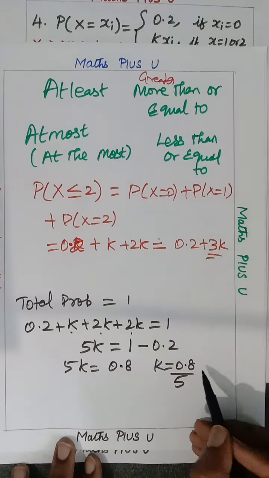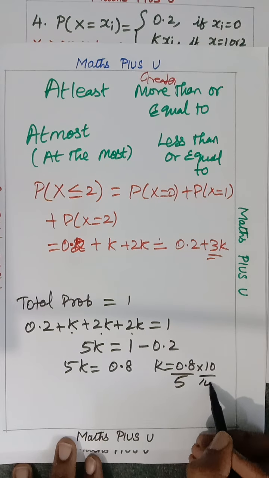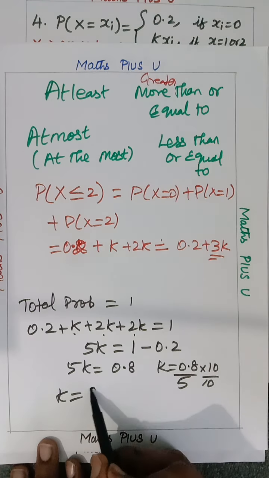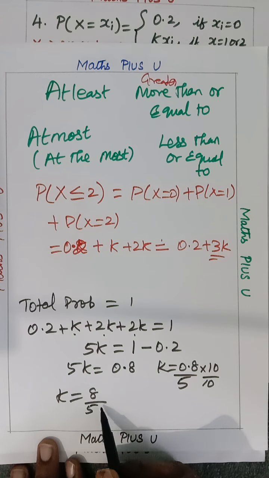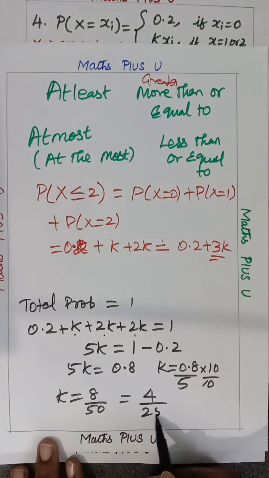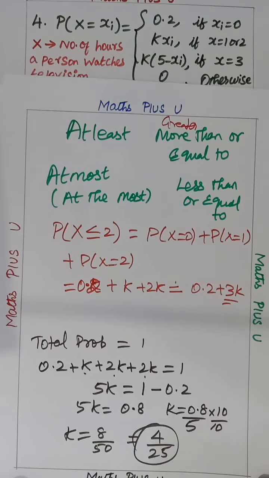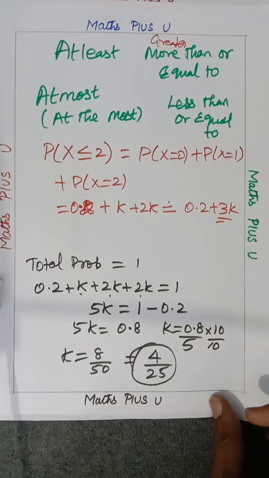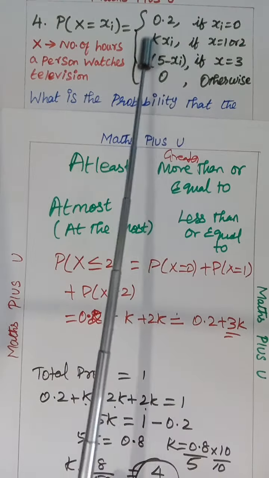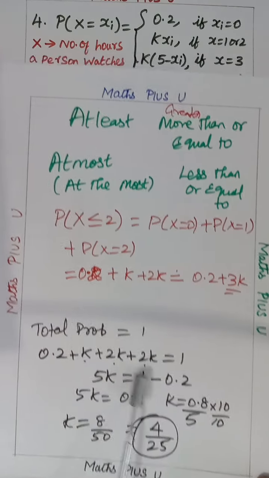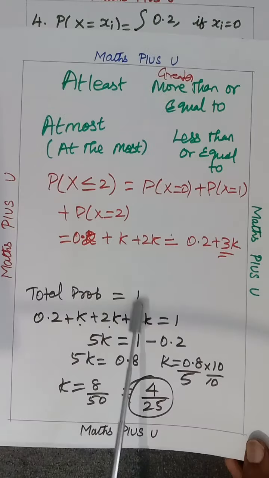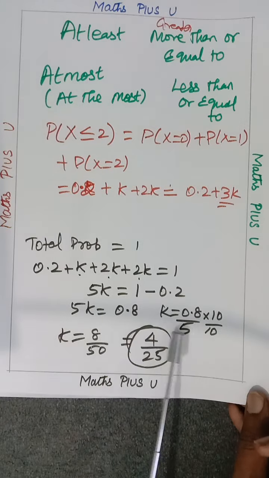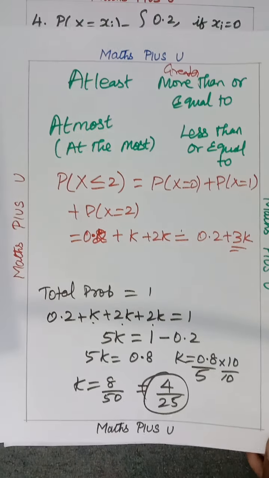Sir, what is this? What they have given, that only I am multiplying, children. I am not doing anything else. K equals 8 by 50. If you are cancelling, you are getting 4 by 25. So K is 4 by 25, children. Is this correct for you? You all getting K as 4 by 25? Total probability 1, 0.2, then when you are applying K, 2 you are applying 2K. Then again 3 you are applying, 5 minus 3, 2K equals 1. Already they have given this. This plus point 2 goes across as minus 0.2. Get the K value and you are getting this. Till now is clear, check, children.